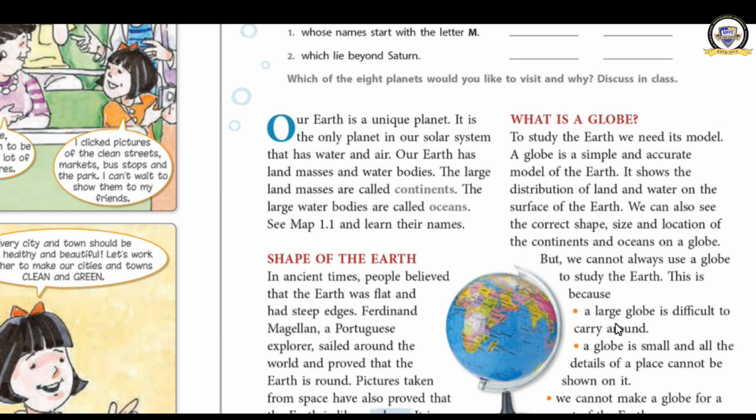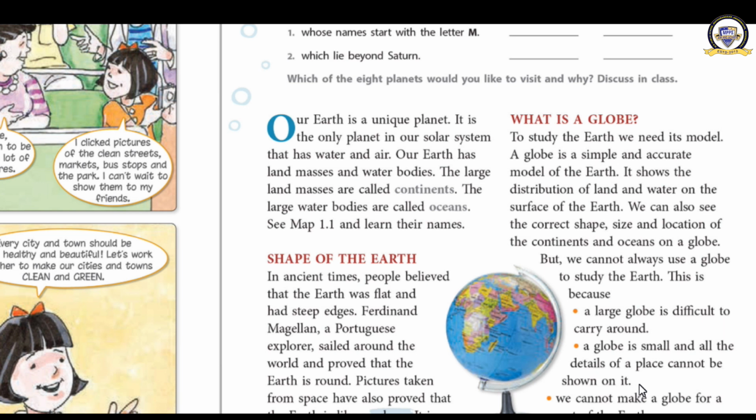But this globe has some disadvantages. What are the disadvantages of a globe? There are 4 main disadvantages. Number 1, a large globe is difficult to carry around. It is very difficult to carry a globe wherever we go. Is it easy for a teacher to bring it to your class daily? No, it is not possible.